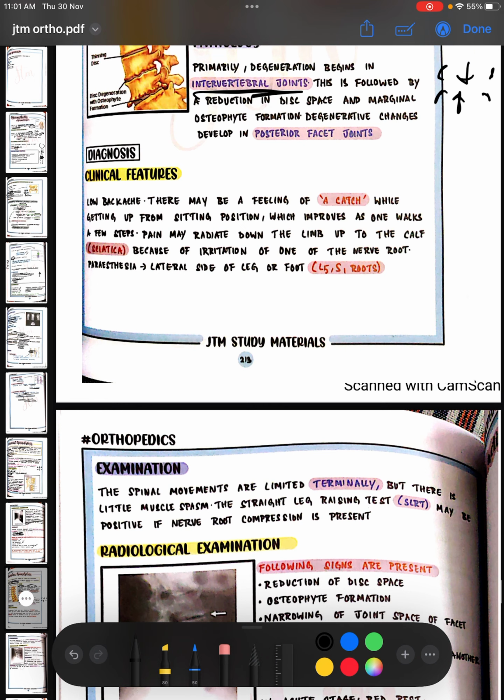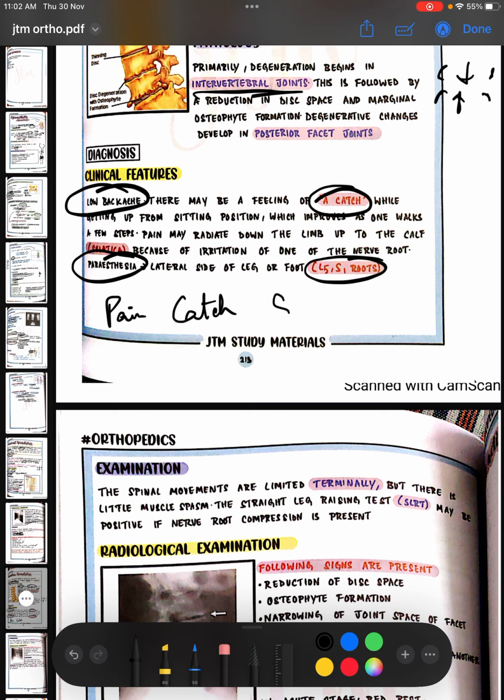Clinically, you will have low backache, pain. There may be a feeling of a catch while getting up from a sitting position, which improves as one walks a few steps. Then you can also have sciatica. Pain may radiate down the limb up to the calf because of irritation of one of the nerve roots. Paresthesia again on the lateral side of the leg or foot because of L5 S1 nerve roots. So as usual, you'll have pain, you'll have a catch because of the stiffness, you'll have sciatica, and also paresthesias.